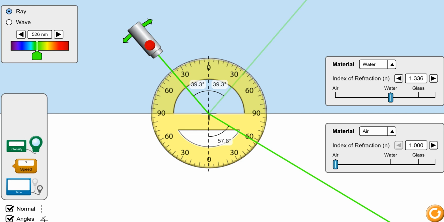So this shows that when a ray enters from a rarer medium to a denser medium, it bends towards the normal and its speed decreases. And when it goes from a denser medium to a rarer medium, it bends away from the normal and the speed of light increases. So this is all on refraction of light when light passes from denser to rarer and rarer to denser medium. And please, you yourself can try this simulation on PhET.